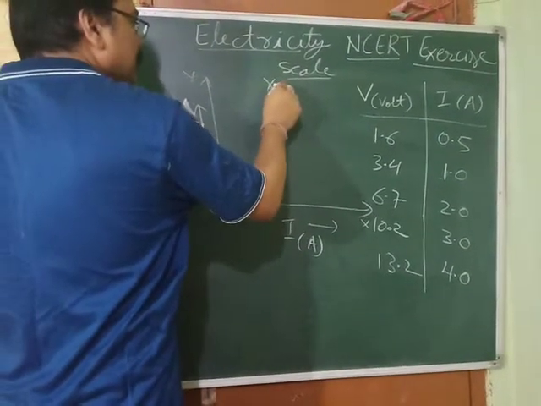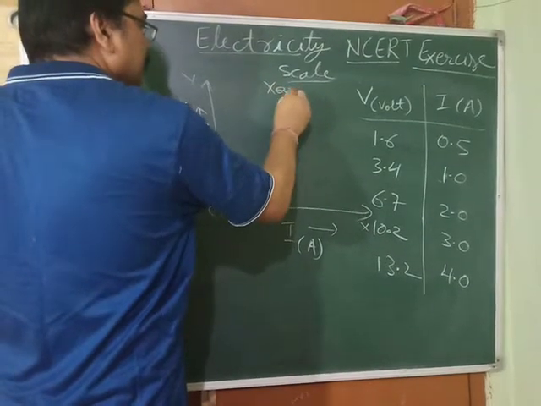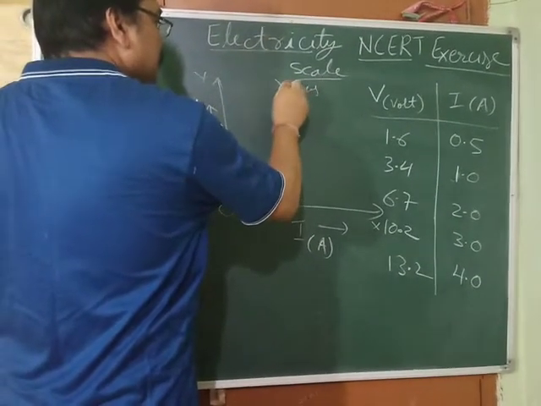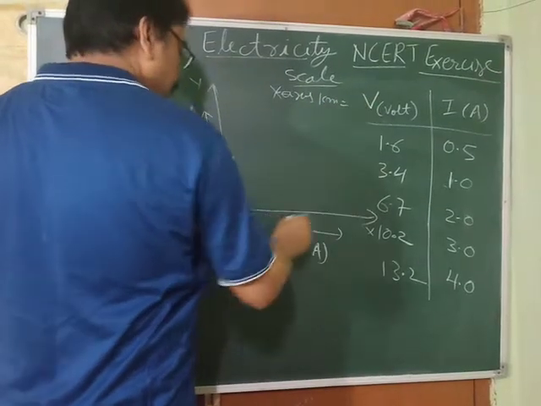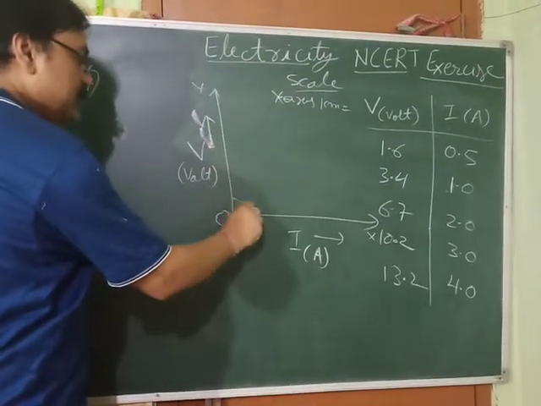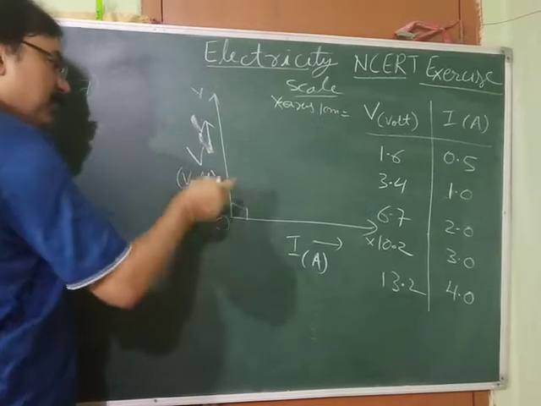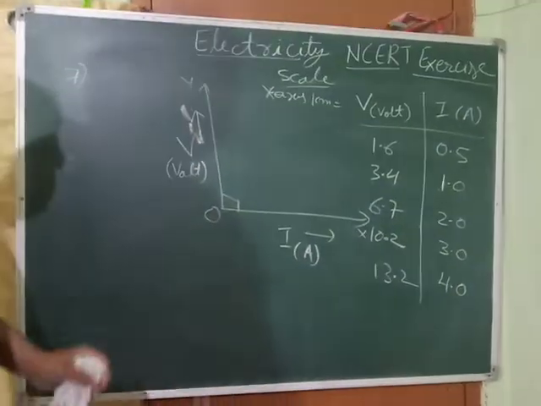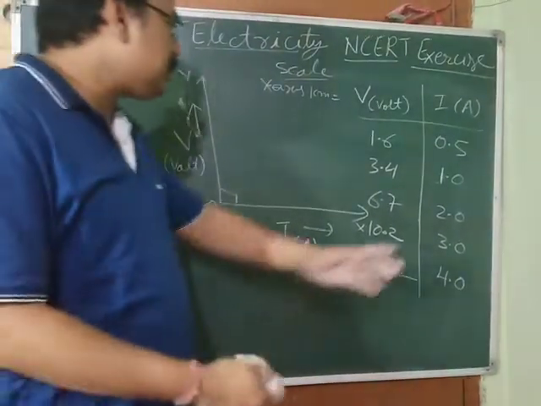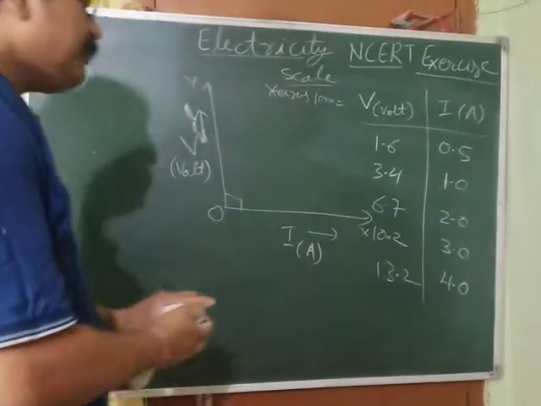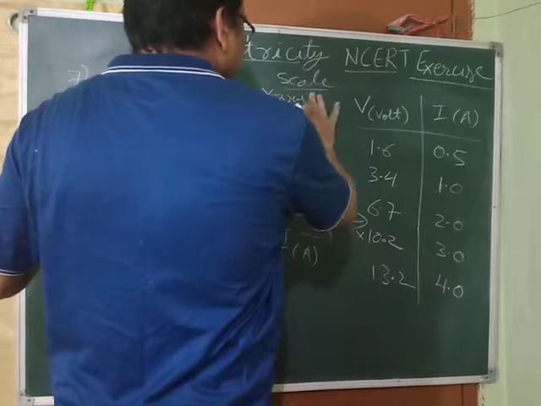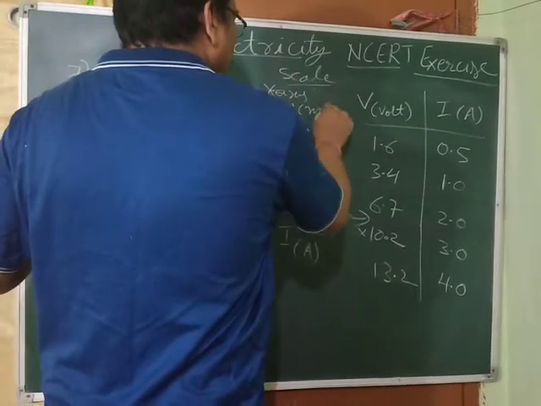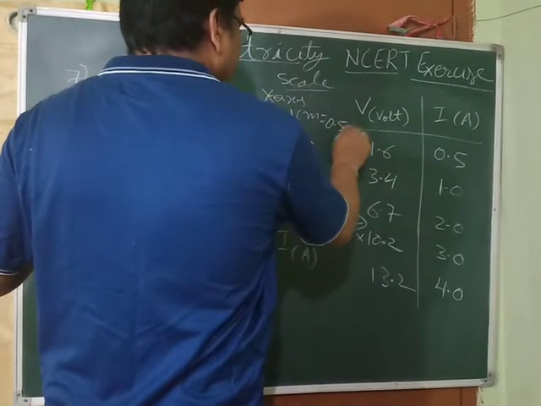How will you write the scale? X-axis: 1 centimeter is equal to whatever you are taking. That big box is 1 centimeter. So you have to write how much you are taking for 1 centimeter. Actually, the current is coming in terms of 0.5, so better you take 0.5. So you can write 1 centimeter is equal to 0.5 ampere.